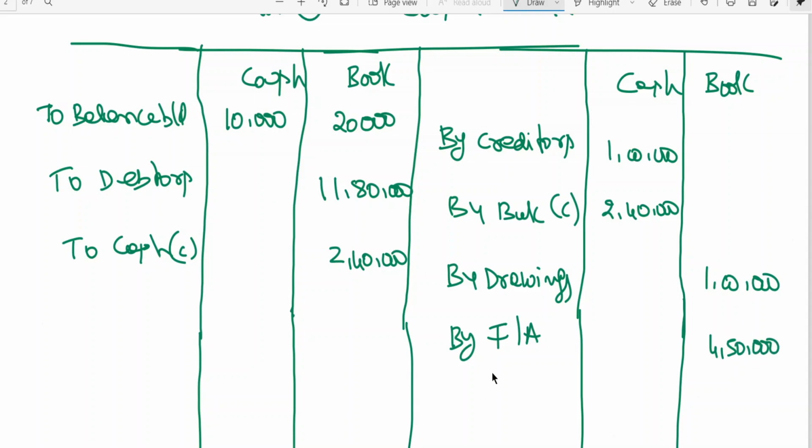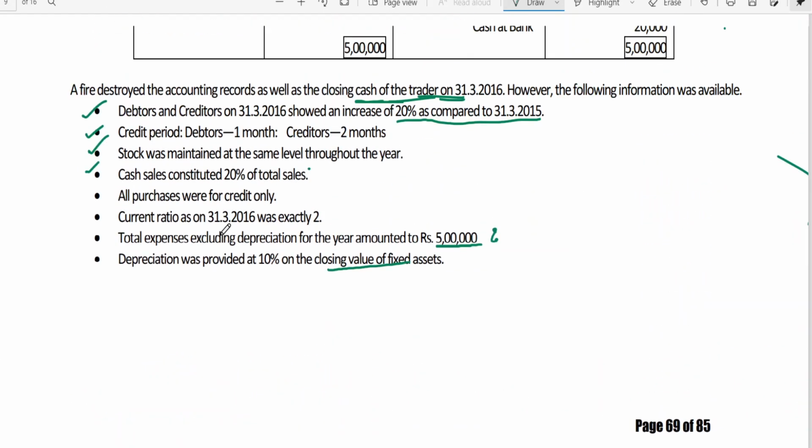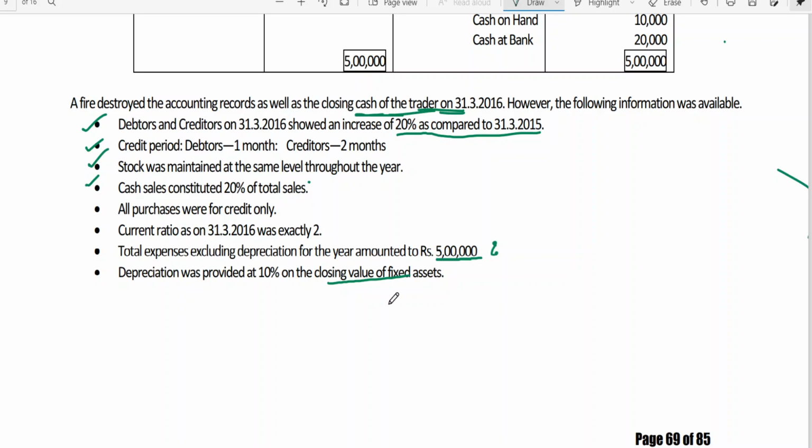Okay. I think this has been completed. Now what I need to do, I'm only having expenses. Before I calculate on that, let me even go for depreciation. This depreciation, he has given closing value. Closing value means on additions, even if the date is given or not given. Since he is saying closing value and 10% flat rate has been given, we can calculate for full year, including on closing balance also. Clear to all of you?